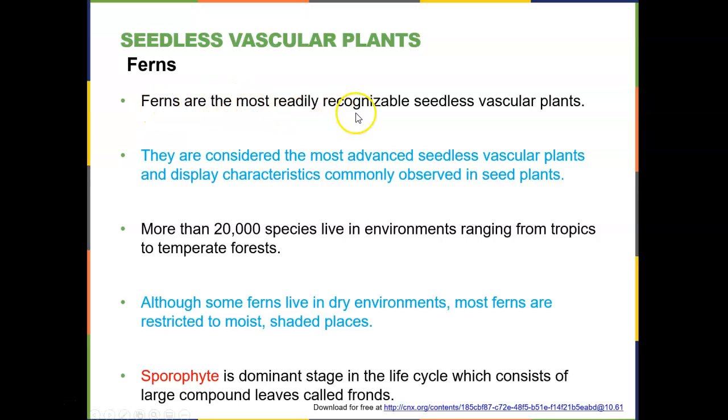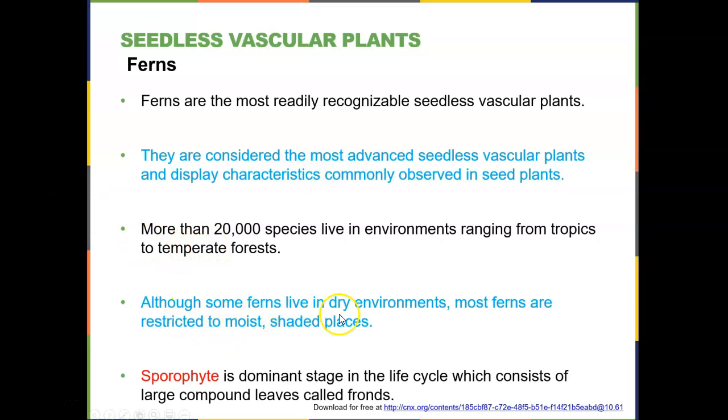So ferns are the most readily recognizable seedless vascular plants. They're considered the most advanced of the seedless vascular plants, and they have a lot of the same characteristics that you do find in seeded plants. There's more than 20,000 species living in all kinds of environments, but usually in fairly warm environments, warm and wet.